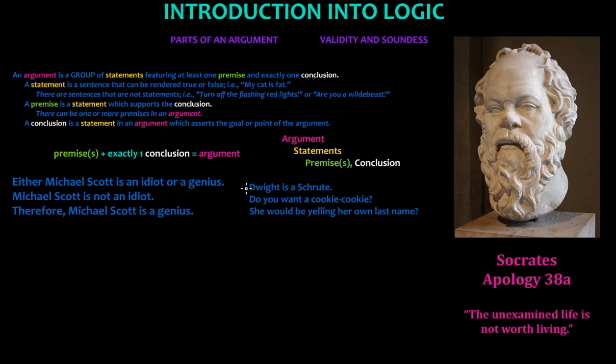In other words, whether or not it could be determined to be true or false. Dwight is a shrew. Well, it's possible Dwight is whatever a shrew entails. It is also possible Dwight is not whatever a shrew entails. So this sentence does qualify as being a statement. Now, at the moment, we don't know its function, whether or not it is a premise or a conclusion. However, as we continue moving through these sentences, we may discover its function here in short order.